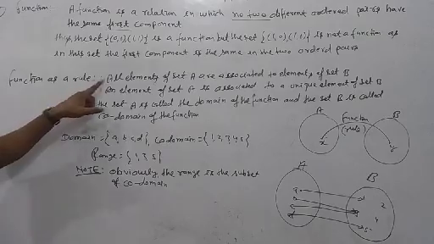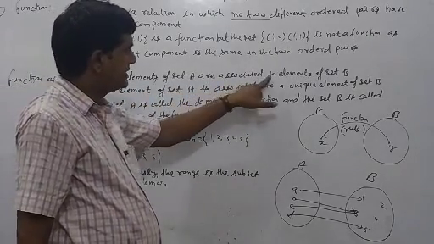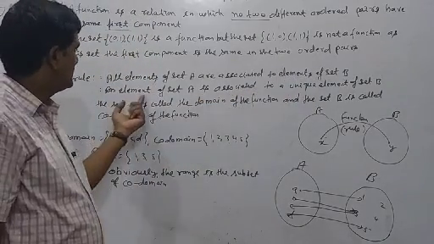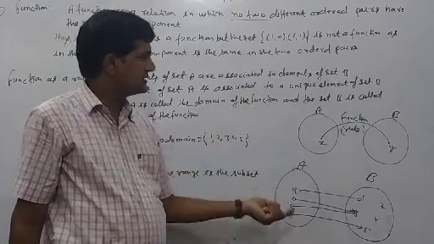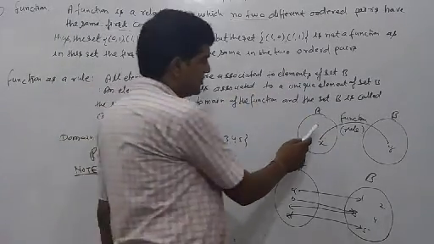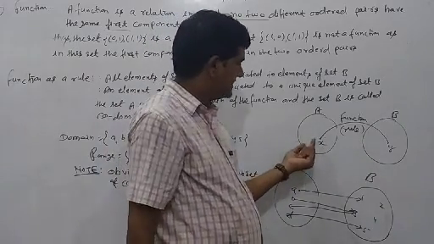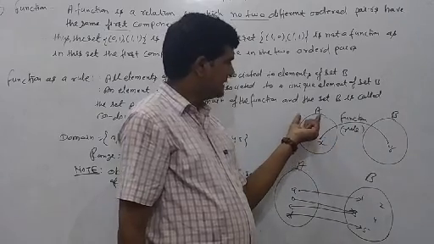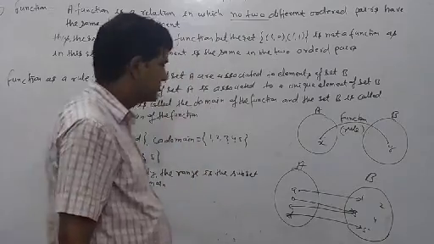Function as a rule: here all elements of the set A are associated to elements of the set B, and each element of the set A is associated to a unique element of the set B, like this one. Suppose here two sets are there. First set, second set, and x is associated to y, means set A is associated to set B. Understood? Good.